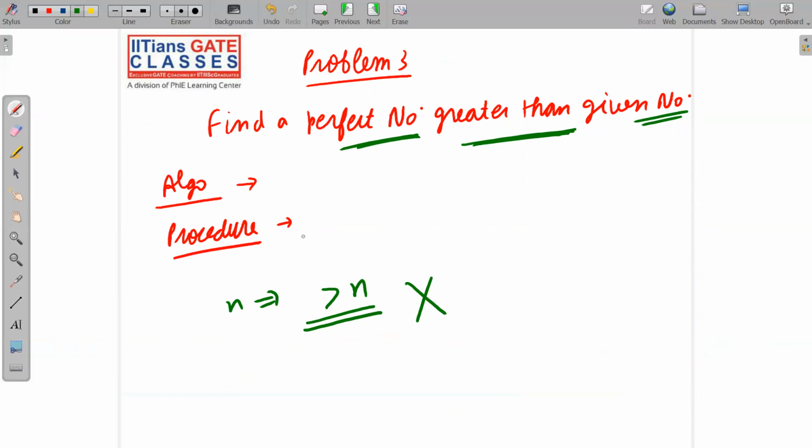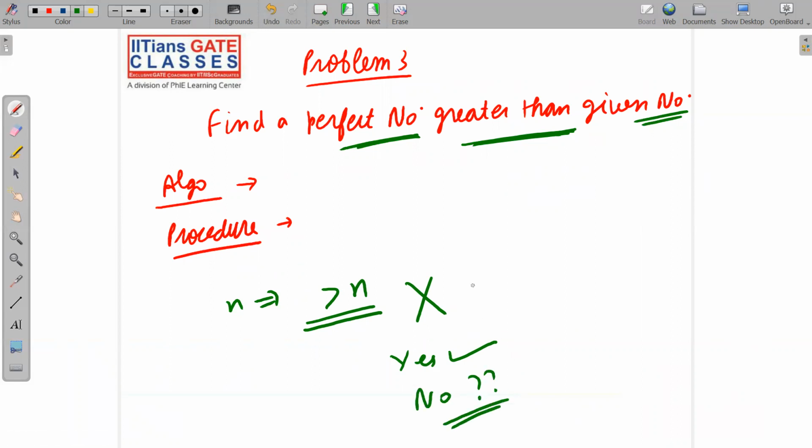So in case of yes, it will always halt and say yes. See, this is your perfect number. That's it. So the output will be a perfect number which is strictly greater than n. In case of yes, it will always halt and say yes. But in case of no, it may not halt.